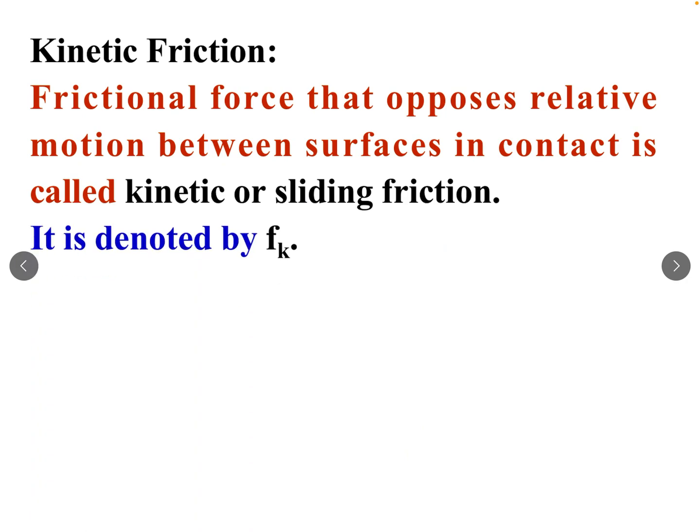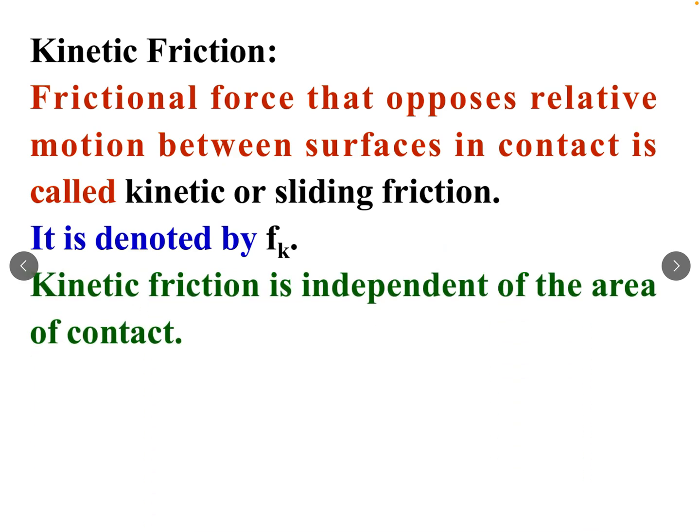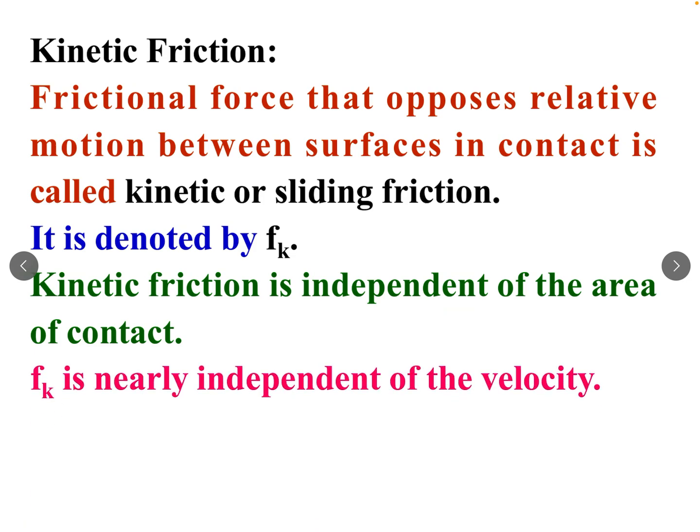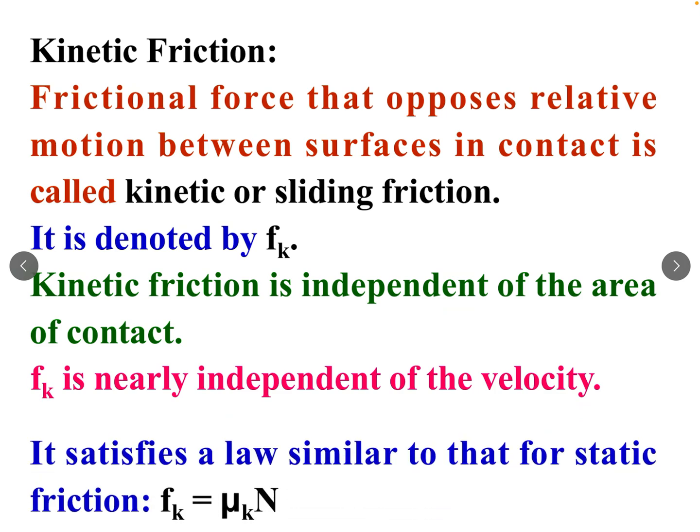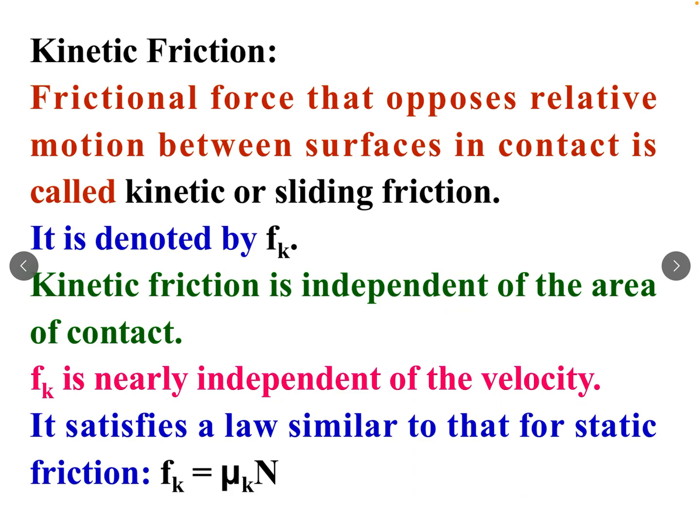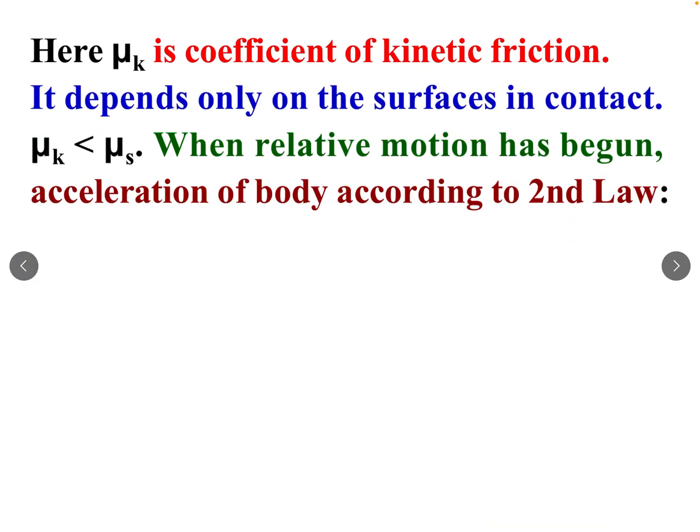It is denoted by Fk. K stands for kinetic, F stands for friction. Kinetic friction is independent of area of contact. Fk is nearly independent of the velocity. It satisfies a law similar to that for static friction. Here Fk, the kinetic friction, is equal to mu k N, where N is the normal force and mu k is the coefficient of kinetic friction.